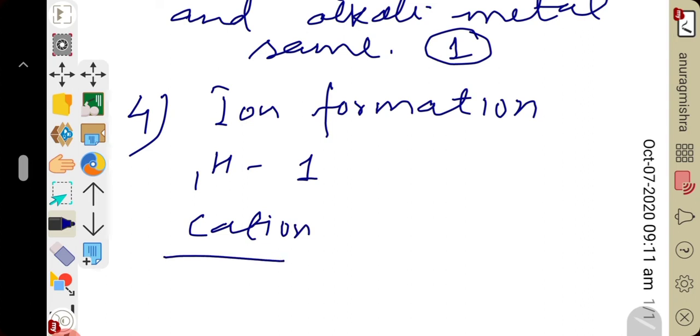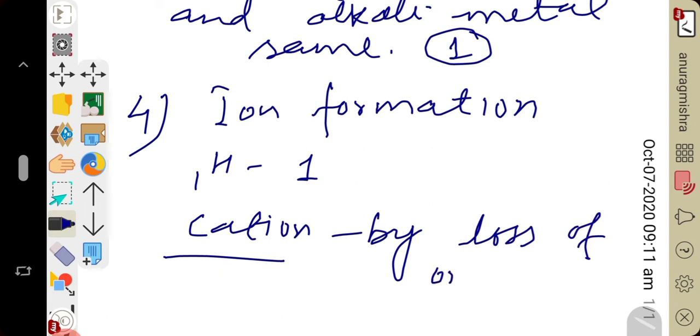It means hydrogen as well as first group element alkali metals can form a cation by loss of 1 electron. Because from the electronic configuration we have seen, they all have 1 electron in the valence shell that they can lose. By losing the electron they can form a cation, that is a positively charged ion.